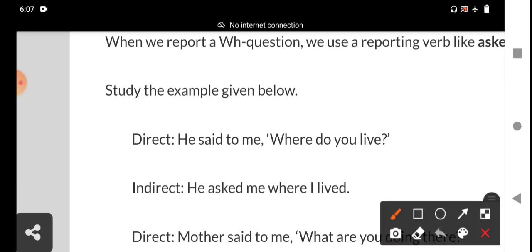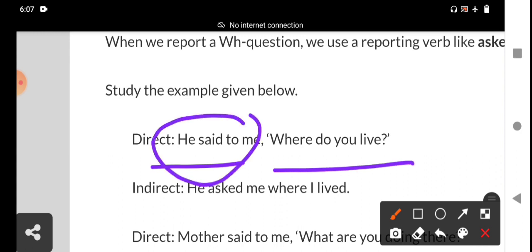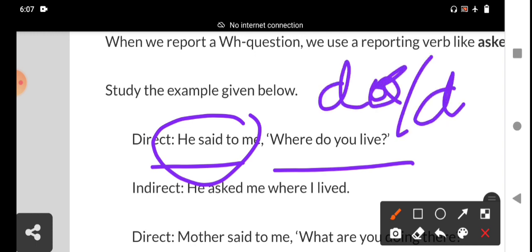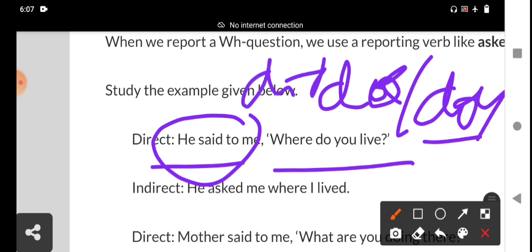In direct speech, he said to me, where do you live? In which tense is the interrogative sentence given? In an interrogative sentence, do and does indicate simple present tense, did indicates simple past tense.